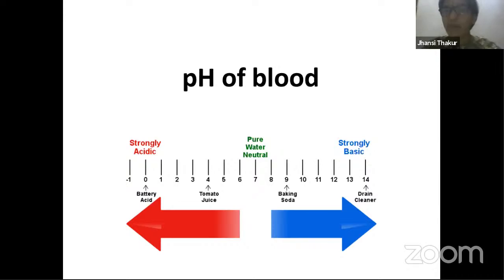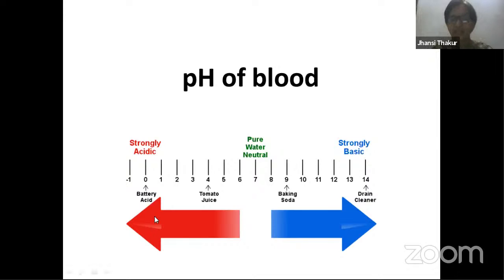Dear students, the plasma proteins that we have learned about so far also work as acid base buffers. Do you know what acid base buffers are? A buffer is any material which will try to maintain the pH of a substance constant. Even though you add a little bit of acid or base, slightly increasing the acidic or basic nature of the substance, the pH is still maintained because of the substances present in it, which are called acid base buffers. So plasma proteins act as acid base buffers, maintaining the pH of the blood to be slightly alkaline.